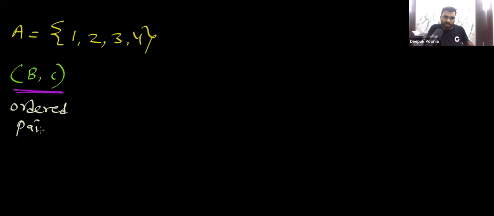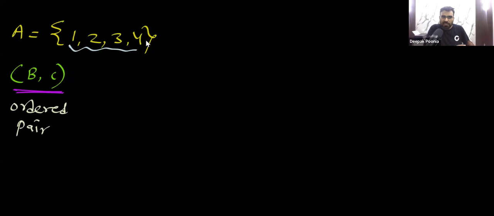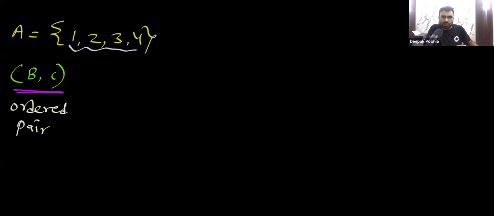Now to create this ordered pair, remember one thing, that for every element we need to take a decision. Will it go to B? Will it go to C? Will it go to both? Will it go to none? Of course, remember, this element cannot go to both. So every element has three choices. Either it will go to B but not C, or it will go to C but not B, or it will go to none. So this is the simple point.